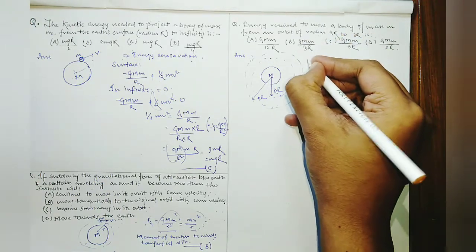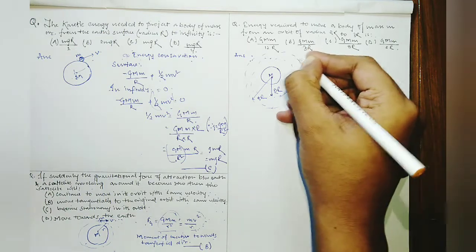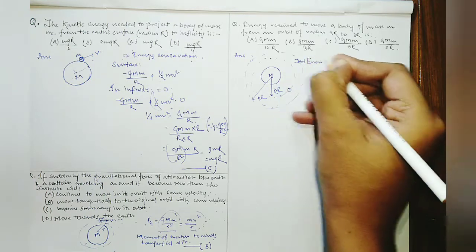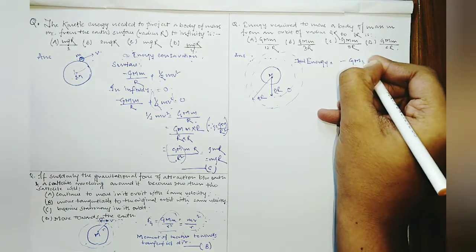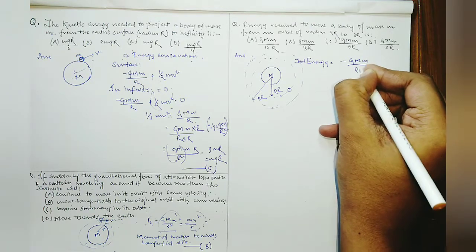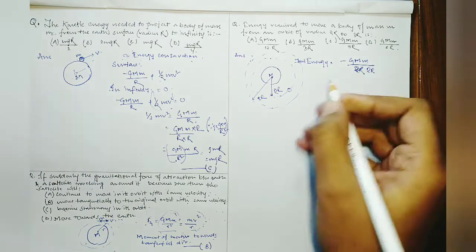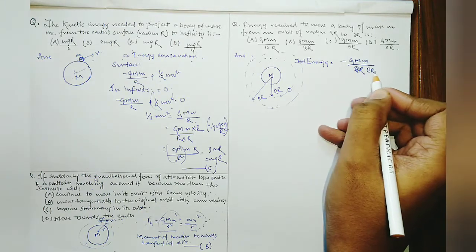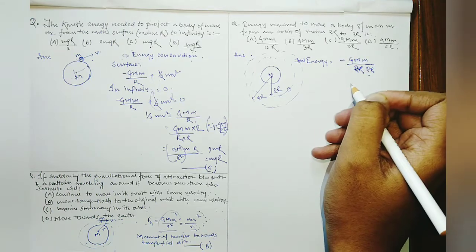We know the total energy of a satellite revolving in an orbit is given by minus GMm by 2r. If we use the total energy, then we will not have to calculate both the energies separately and then add them together. So minus GMm by 2r is the direct formula, right?